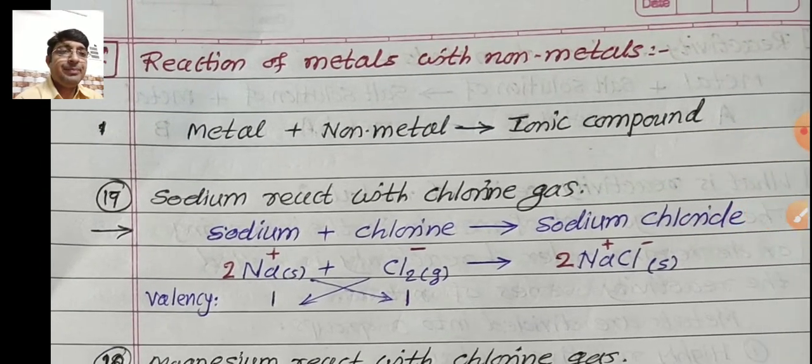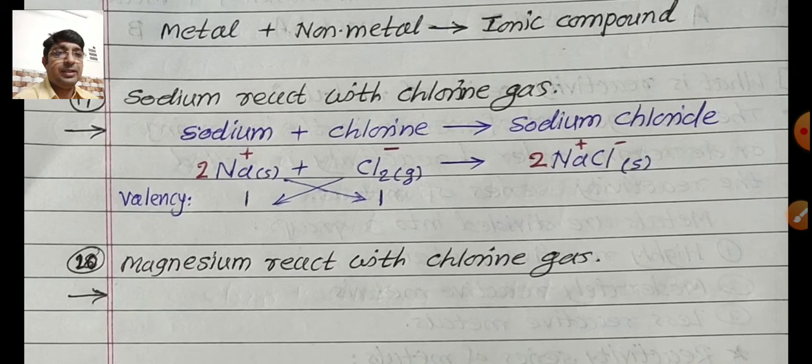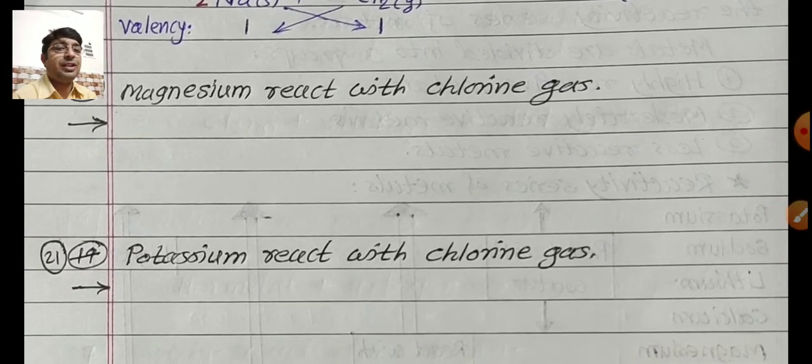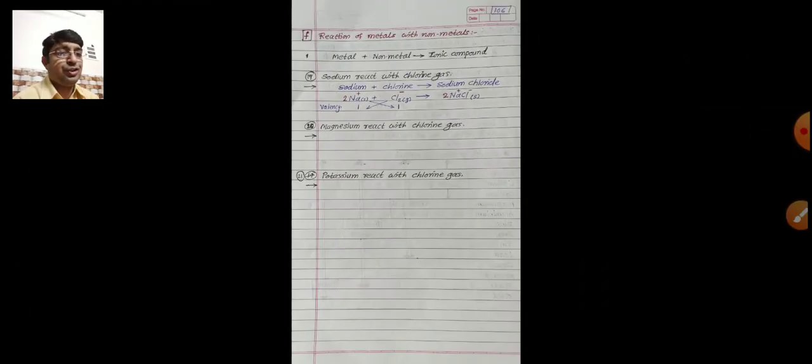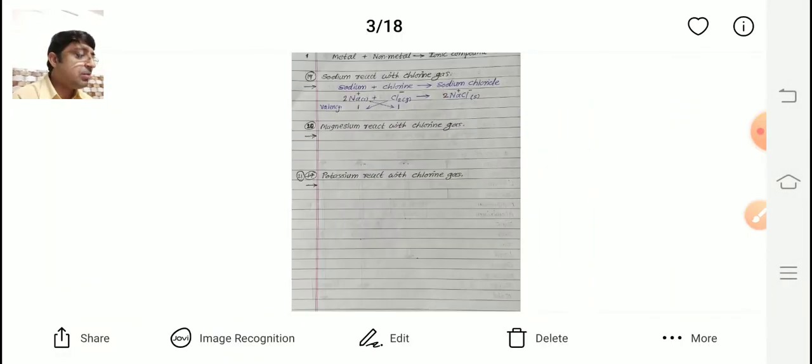Yes, all are getting. Metal reacts with non-metal to form ionic compound. Sodium reacts with chlorine gas. Already explained this reaction. Similarly, you write down the two more reactions of magnesium and potassium. React with what? Chlorine gas. Come back. Page number 97 in our textbook.